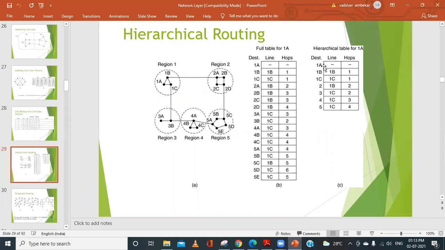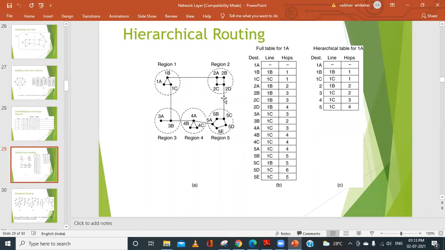For example, in this case, you can observe that we have 1A, 1B, 1C. So all 1A, 1B, 1C are routers that are present in this particular region. So we have three sets of square boxes, and there we have the information.